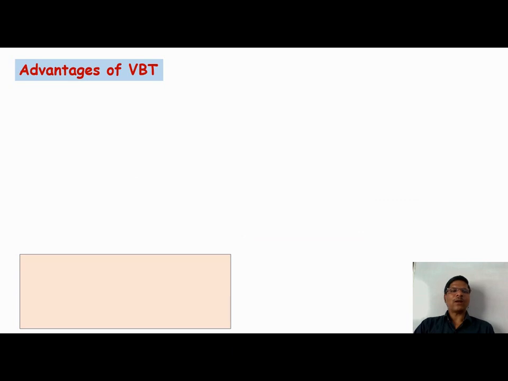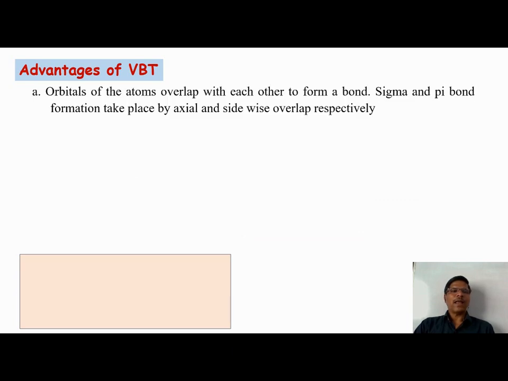So what are the advantages of valence bond theory? Valence bond theory is based on the overlap of atomic orbitals. It is a very straightforward and simple concept. Atomic orbitals having appropriate energy and symmetry overlap with each other to form the bond.